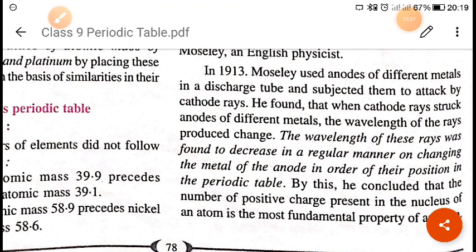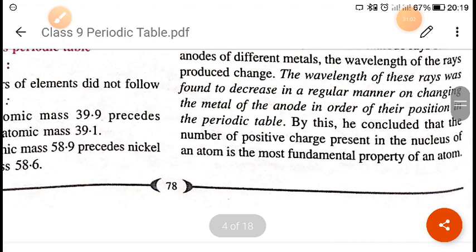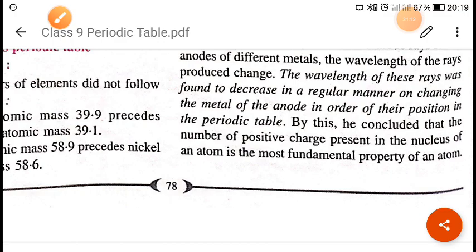Suppose the first time he used sodium, and after that lithium, after that potassium, after that rubidium, and the wavelength kept changing. So by this experiment he concluded that the number of positive charges present in the nucleus of an atom is the more fundamental property of the element.